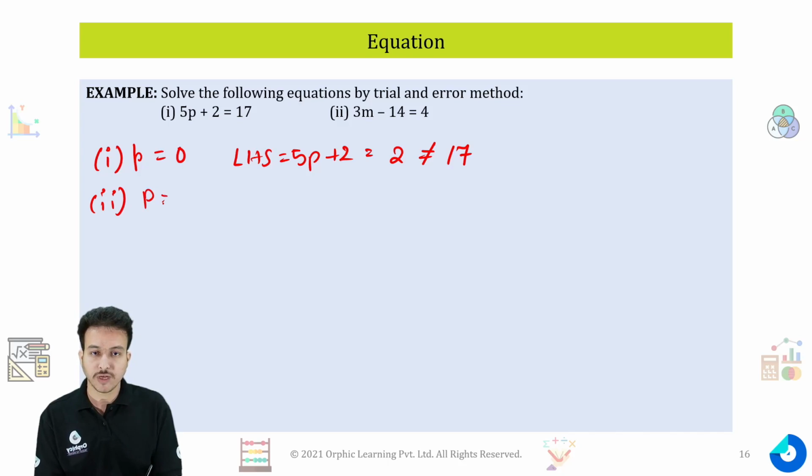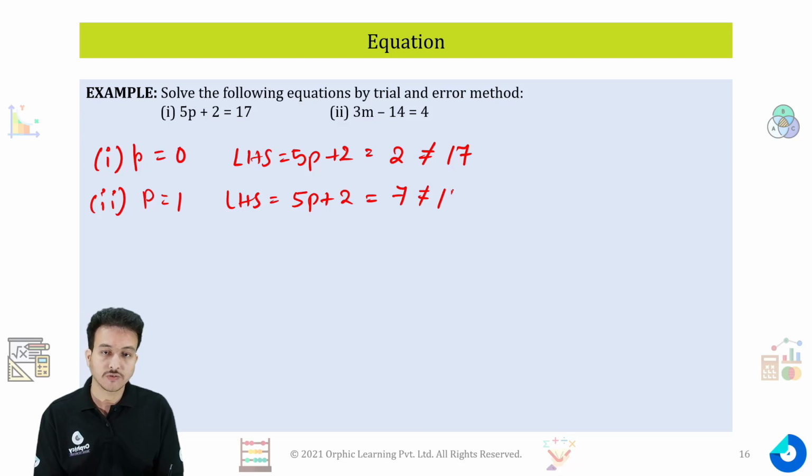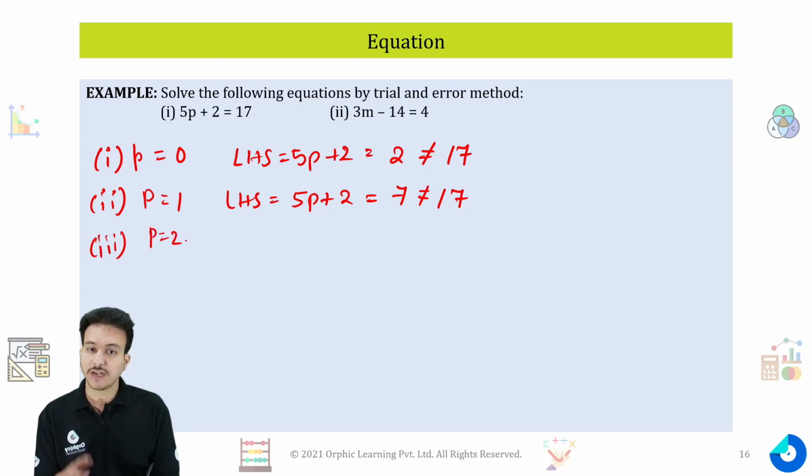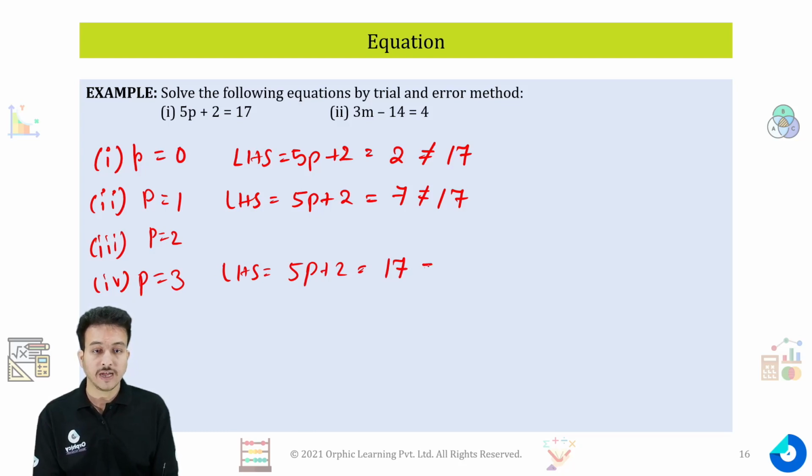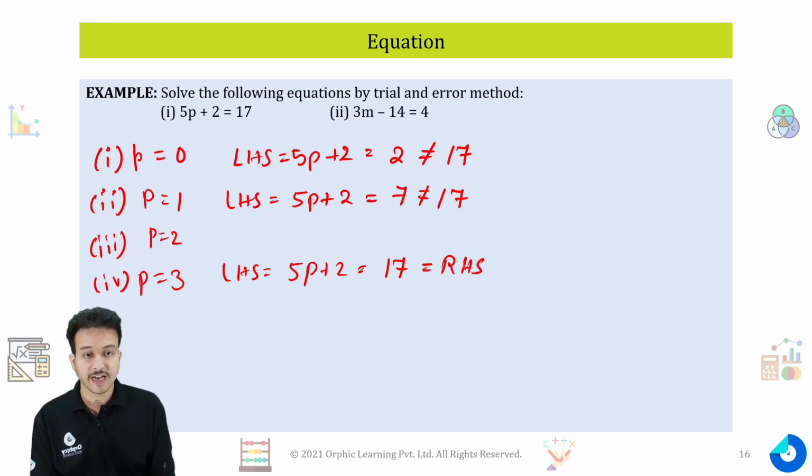Let's put one more value, p equals 1. Then my left hand side will come out to be 5p plus 2, which is equal to 5 into 1, which gives 5, plus 2 is 7, which is again not equal to 17. So p equals 1 is not a solution. Again, if you try p equals 2, that will not be a solution. But when you try p equals 3, you will get that LHS, 5p plus 2, is equal to 17, and that is equal to your right hand side.